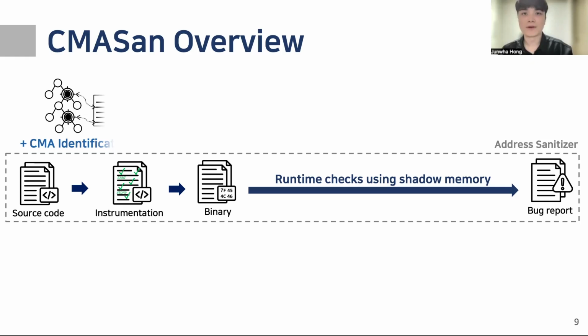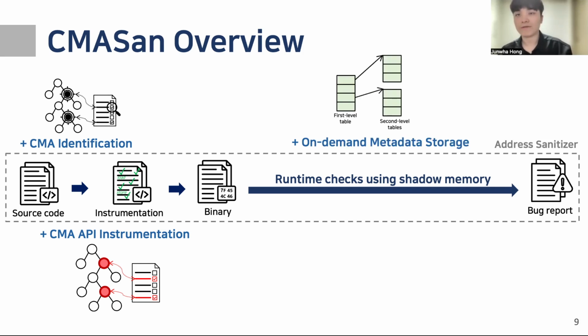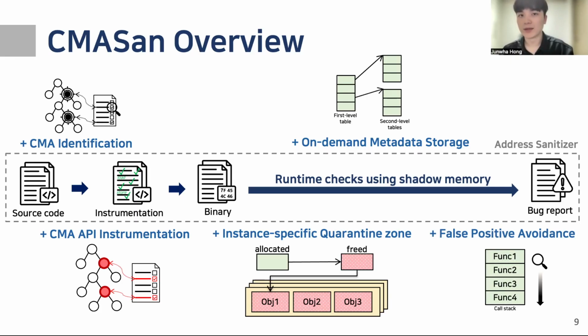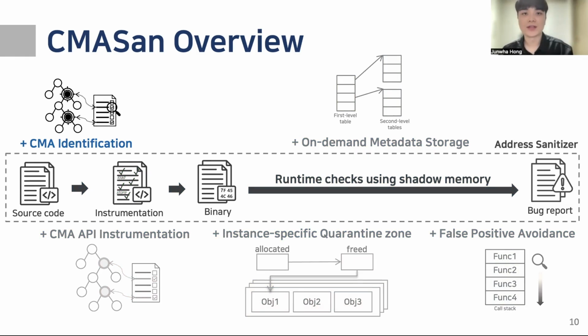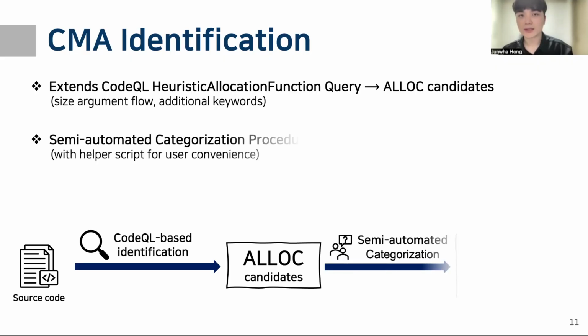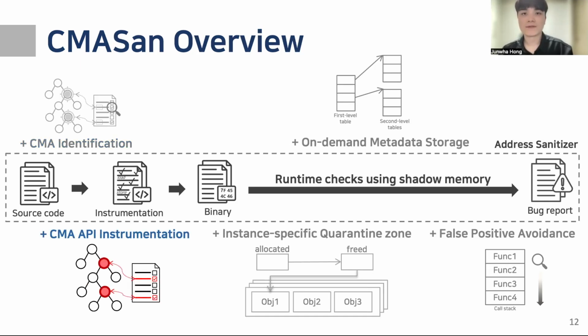First, we start by identifying CMAs from the source code and instrument the CMA APIs. At runtime, we maintain on-demand metadata storage for efficient object tracking and instance-specific quarantine zones for longer detection windows without replacing CMAs. It also avoids false positives that can arise from instrumenting CMAs. Let's begin with CMA identification. For CMA identification, we extend the existing CodeQL heuristic rule to identify CMA alloc candidates and categorize CMA family functions based on user responses. Based on this identification, CMASan instruments the CMA APIs.